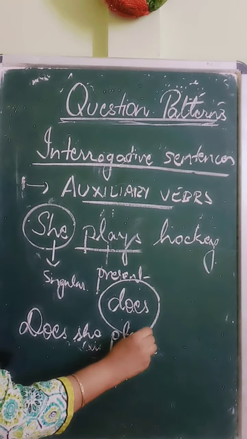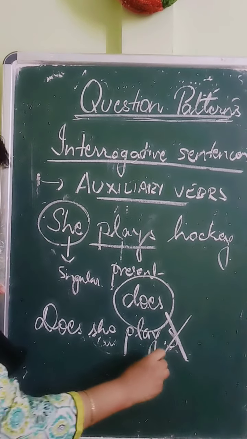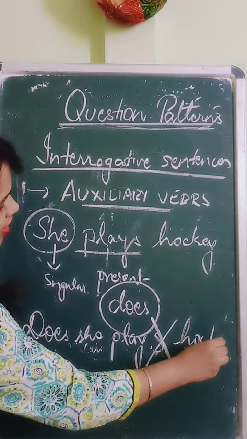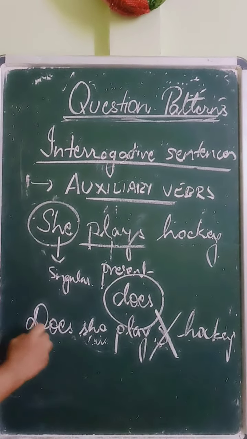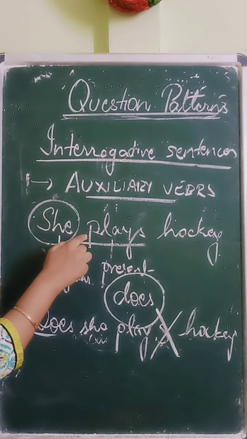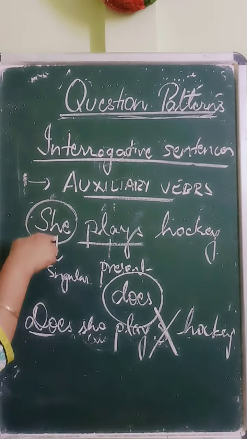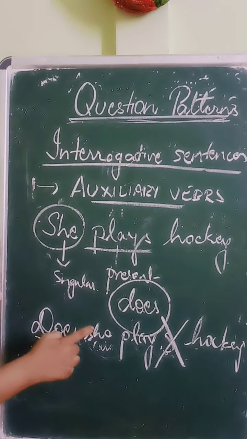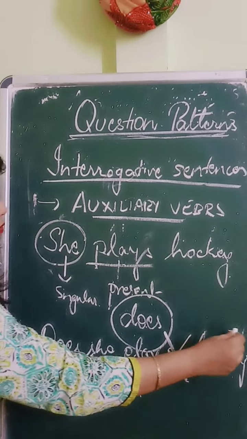S to atori jabo students, be careful. S atori jabo. Does she play hockey? Okay, does thakile yat s hobo nware. She plays hockey. Tamane yat hidden auxiliary verb to ki? Does. So we have to begin the question with the auxiliary verb does. Does she play hockey? Question mark.